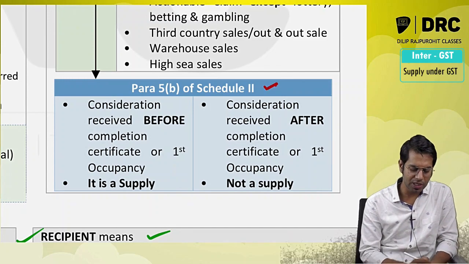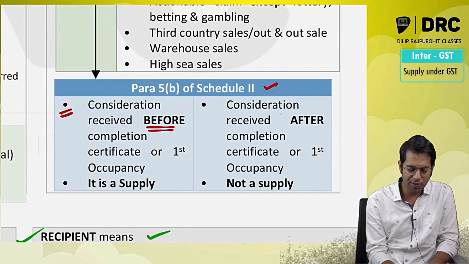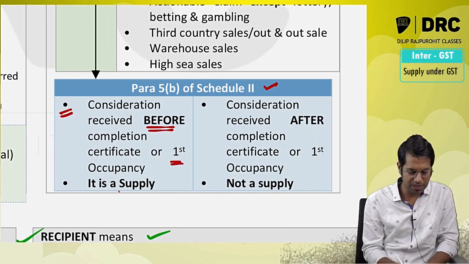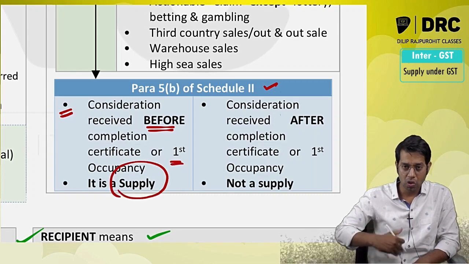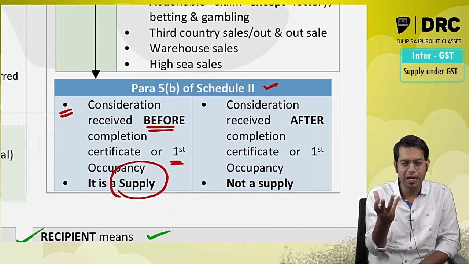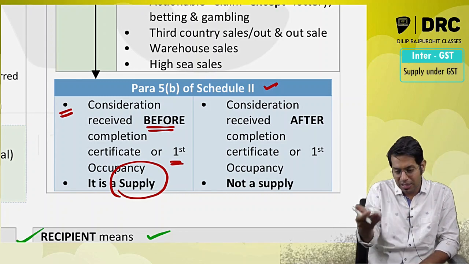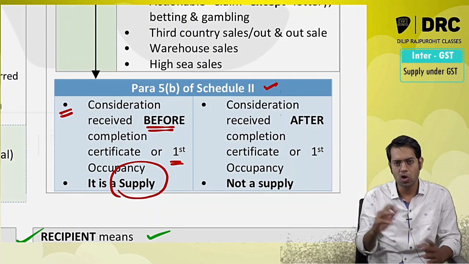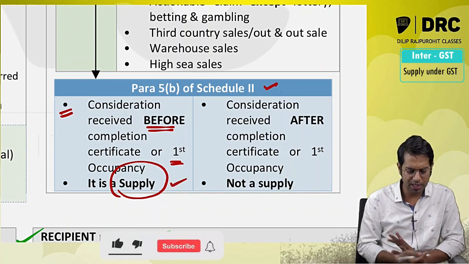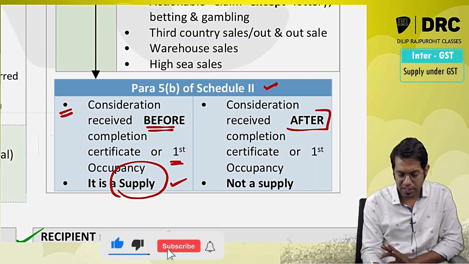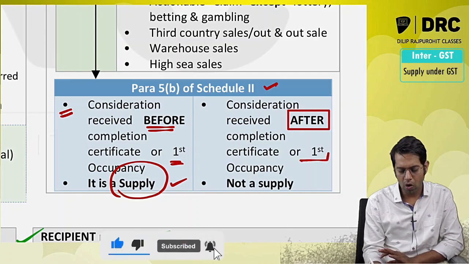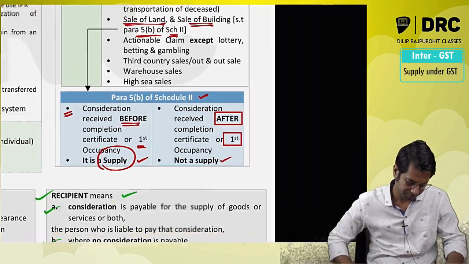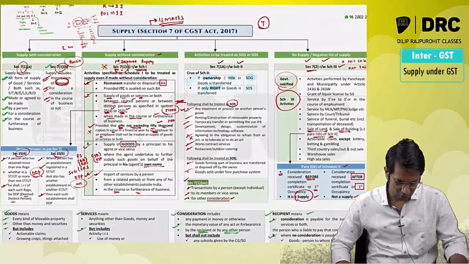Para 5B of Schedule 2 says if the consideration for the sale of building is received before completion certificate or before first occupancy, it shall be treated as supply. So for that building which you are selling, if you are receiving the consideration before the completion certificate or before it is first occupied by someone, then it will be treated as supply. If the consideration is received after completion certificate or after first occupancy, then it shall not be treated as supply.